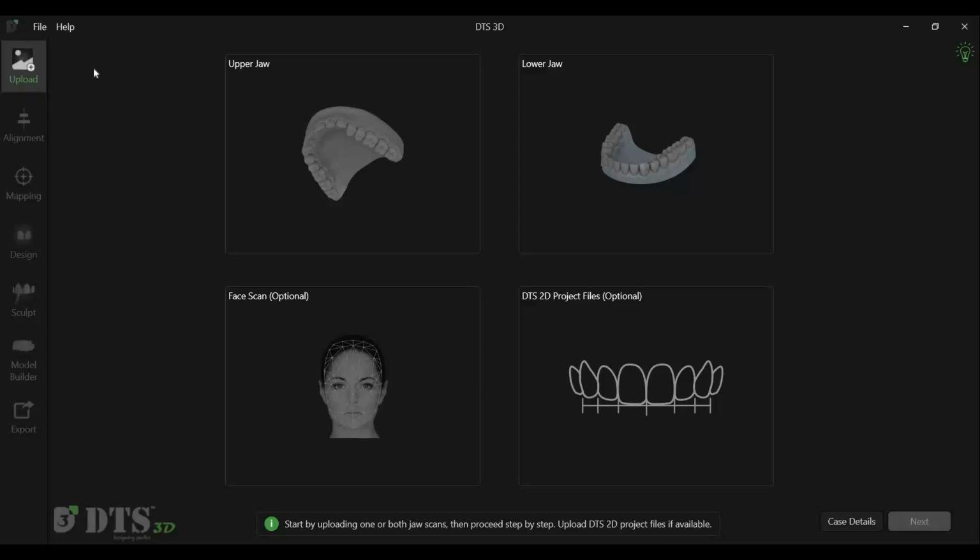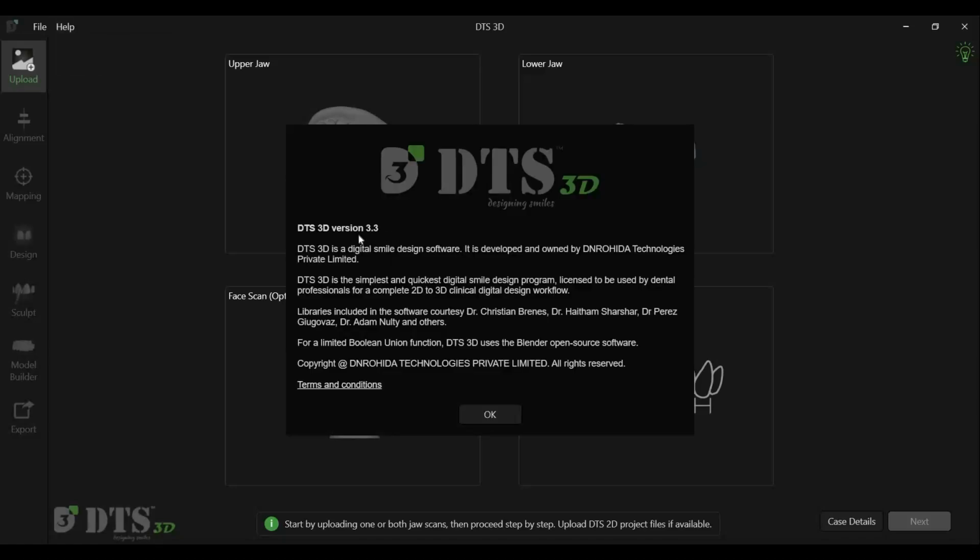Before we begin, please ensure that you are using the latest version of the software. To check your version, navigate to Help, About section from the top menu. As of June 2026, the latest release is version 3.3.